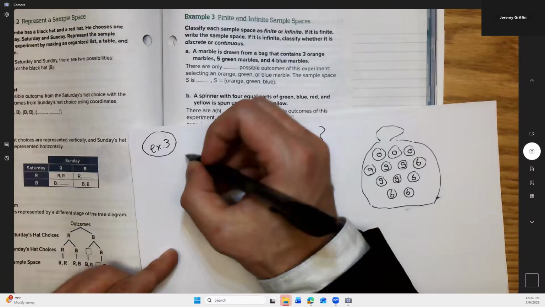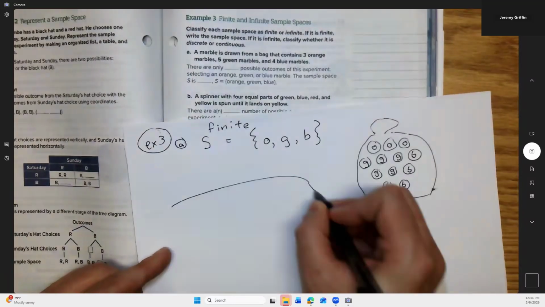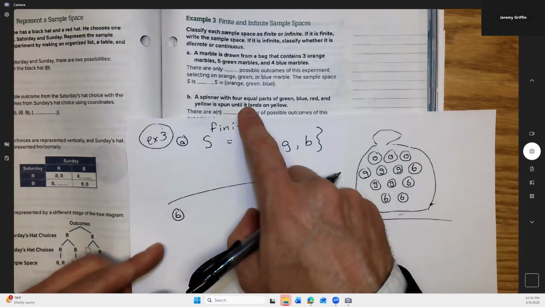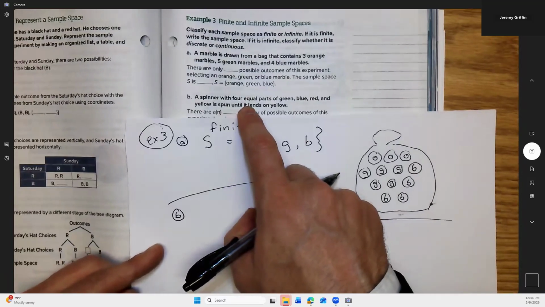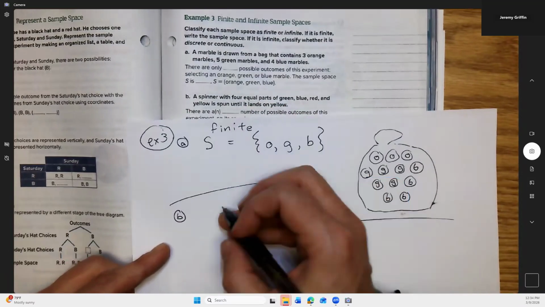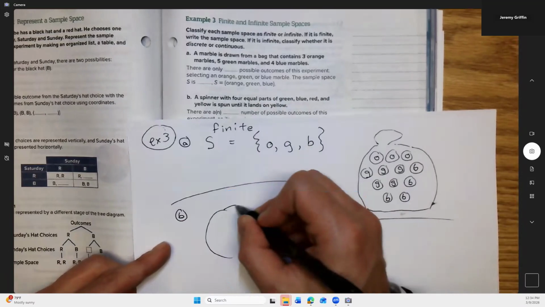All right, so that was A, right? So now B, let's go on to a different example. Oh, we got a spinner with 4 equal parts. We got green, blue, red, and yellow. Okay, so here, I'll draw this out for you guys.